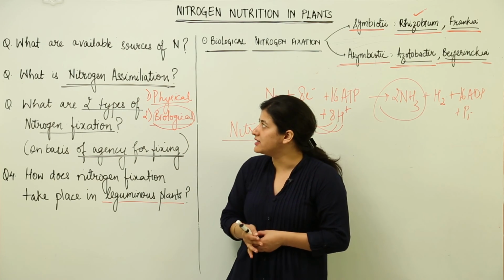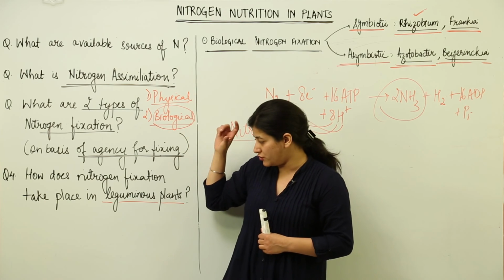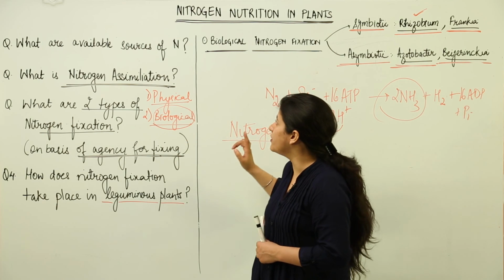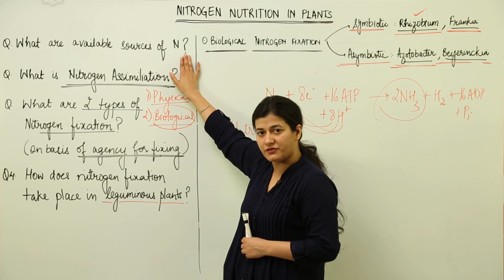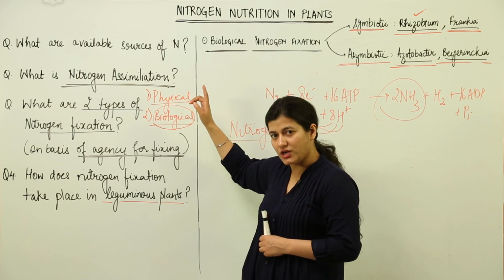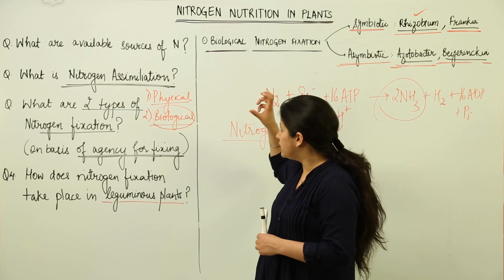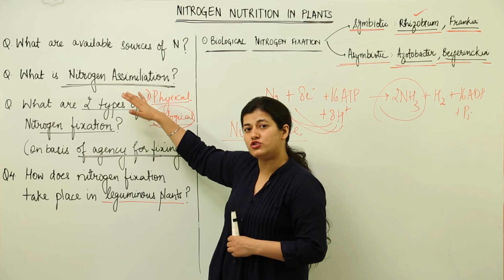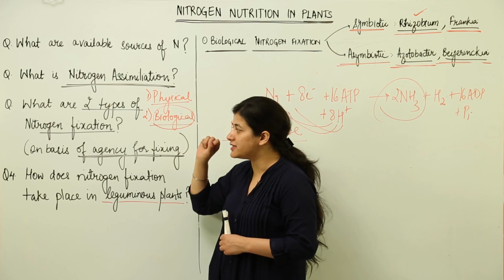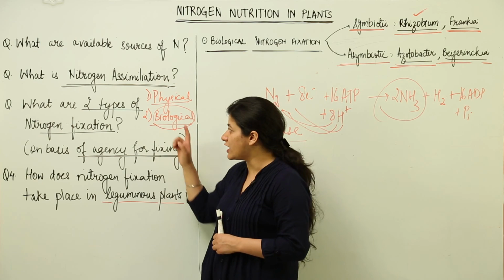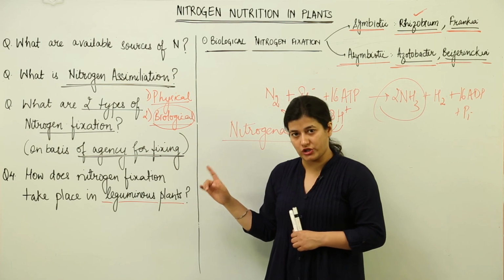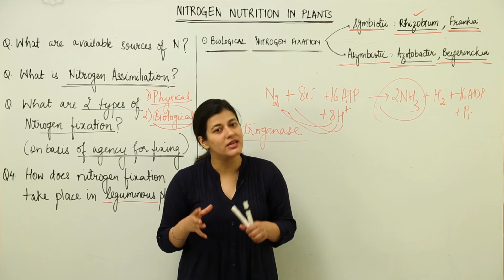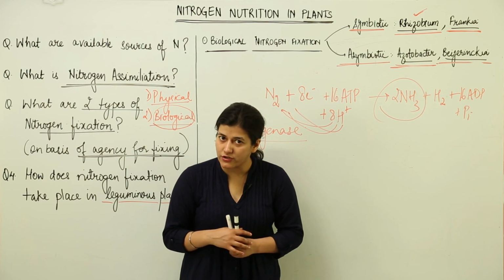So in the beginning we had discussed that we should be able to understand these points. Now I hope you are quite clear with what are the available sources of nitrogen. One would be atmospheric nitrogen and the soil nitrogen, which is in the form of nitrates and nitrites. Then how that nitrogen which is taken up would be assimilated. What are the two types of fixation, out of which the biological fixation is very, very important, because the maximum of the nitrogen which is available to the plants is available through biological nitrogen fixation.